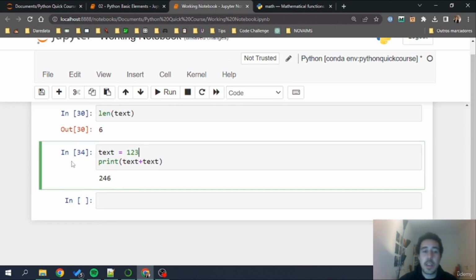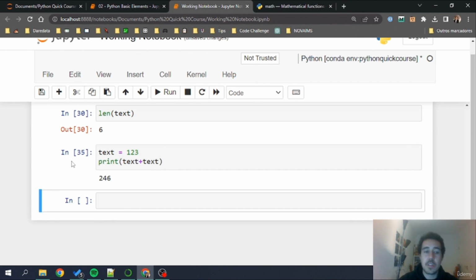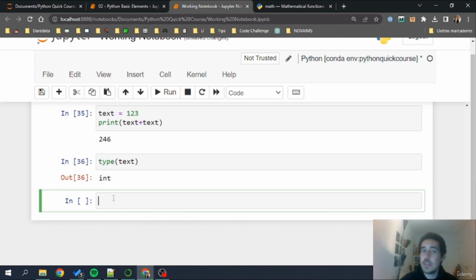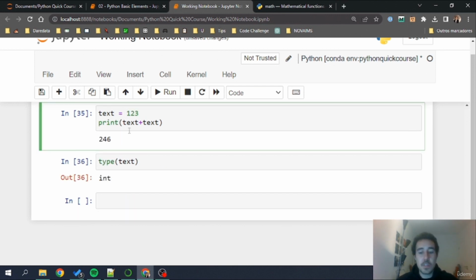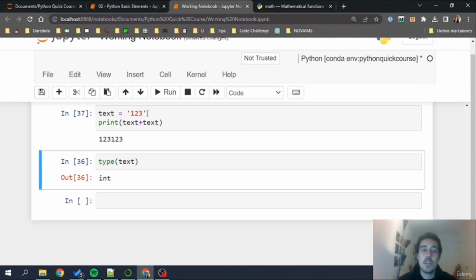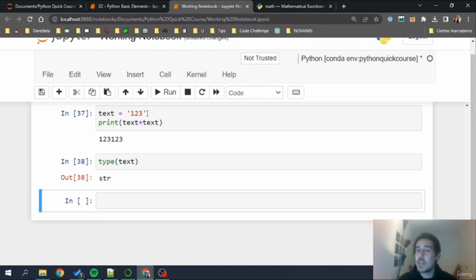So for example, I can do the following. I can do this now and check the type of my text, type text, integer, and if I pass some quotation marks here on the side, 1, 2, 3, 1, 2, 3, the type is string. It's by looking at the data types that Python is able to decide what it will do with the variable we apply this sum sign. Okay, I think that's generally it for now. I think we've done here a good overview on strings.